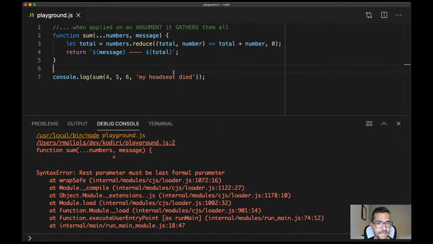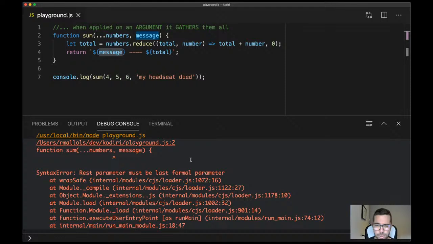That's important, guys, because to me, this is one of those things that JavaScript should obviously support. I want to gather them all except the last one. Why is this not supported? That's a bit strange. So this is one of the things that you could highlight in a job interview. They can ask you what you would like to improve in JavaScript, or what you think doesn't work. But this limits you quite a lot. Like it has to follow specific orders.